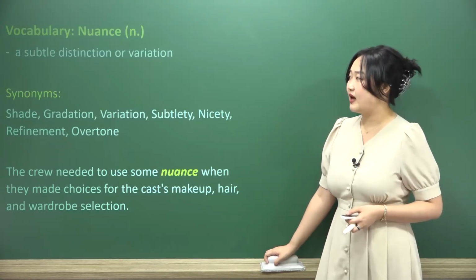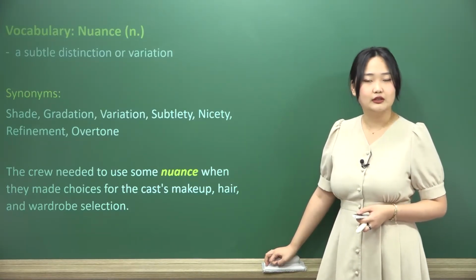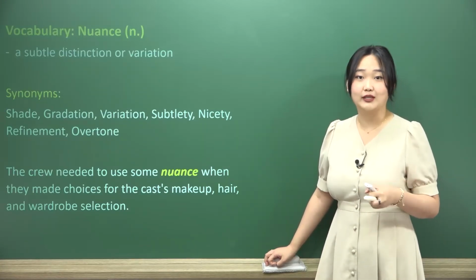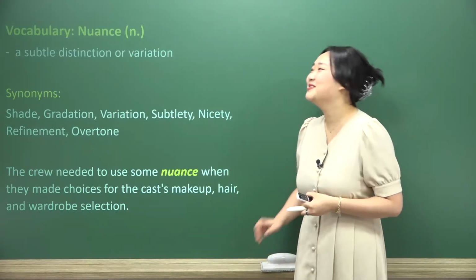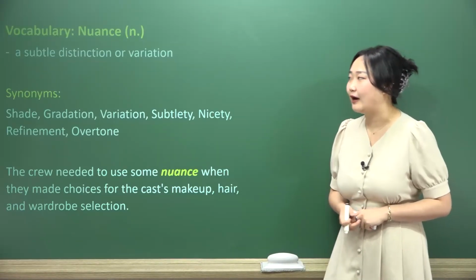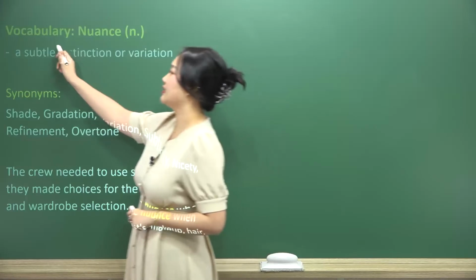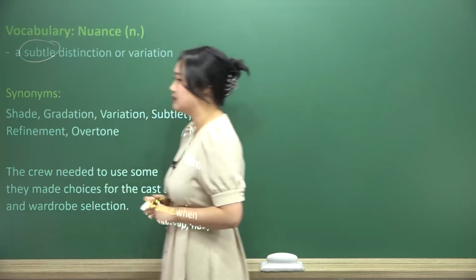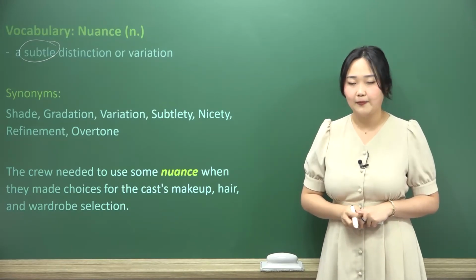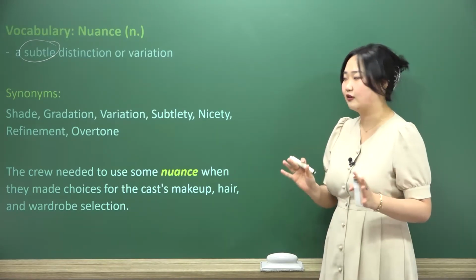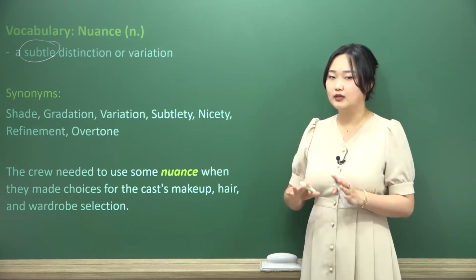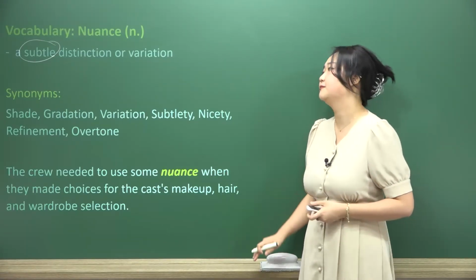And last but not least, we have the word nuance. At this point, I'm pretty sure you guys know what I mean when I say nuance because I've said it like maybe 40 times at this point. But the word nuance is a subtle distinction or variation. This is a noun, and we want to be looking more closely at this idea of subtlety. Very much under the nose, not really standing out, not glaring, not garish or gaudy, very much subtle. Okay, we don't really see it, we barely perceive it.